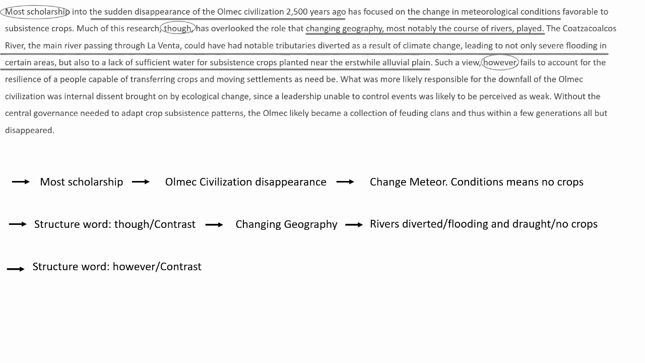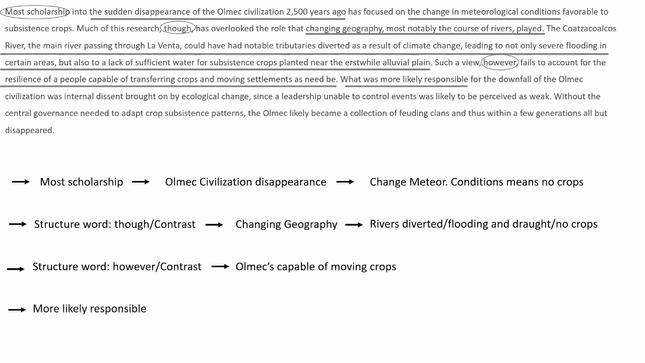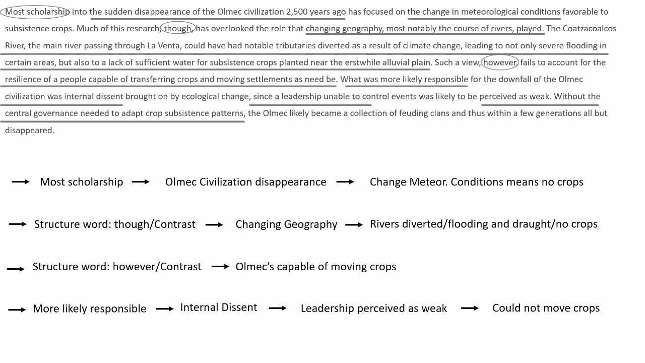That point of view is that Olmecs could have moved the crops and transferred the settlements to another place if need be, so that couldn't have been the reason why the Olmecs disappeared. I'd notice key words like more likely responsible, internal dissent, leadership perceived as weak, and that they could not have moved the crops even if they wanted to.